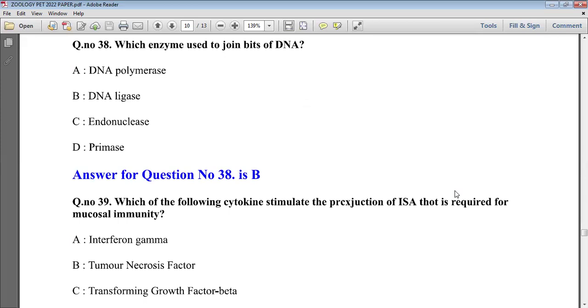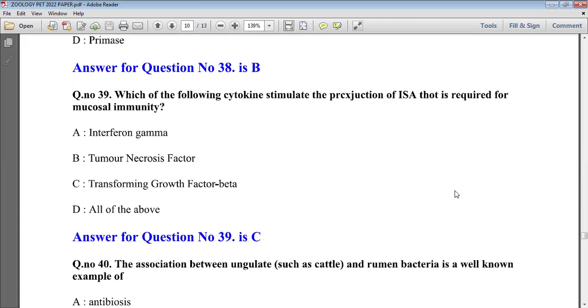Now the next question is, which enzyme is used to join bits of DNA? Again, this question comes from genetics. DNA is deoxyribose nucleic acid, which has two strands, and each strand of DNA is formed from several nucleotides, and to join each nucleotide with another nucleotide, we use DNA ligase enzyme. Okay, so option B is the right. And these options we also studied in question number 13.